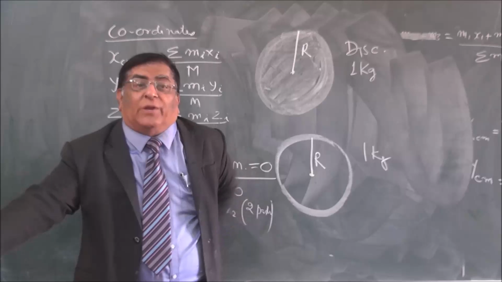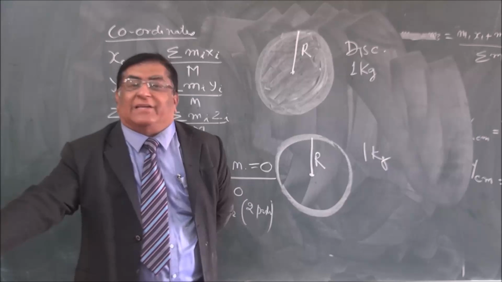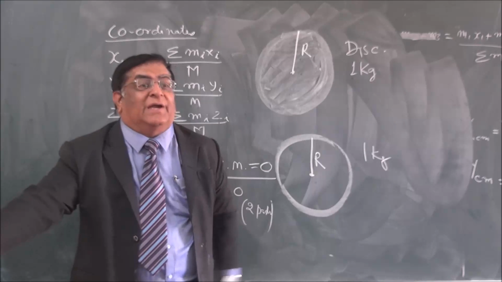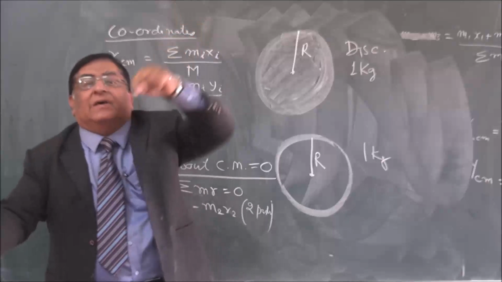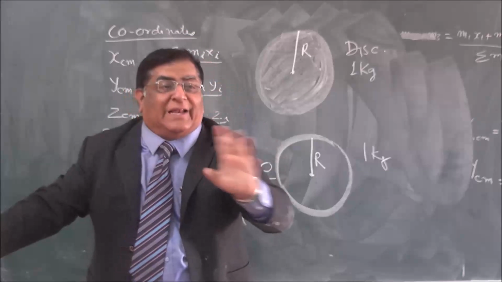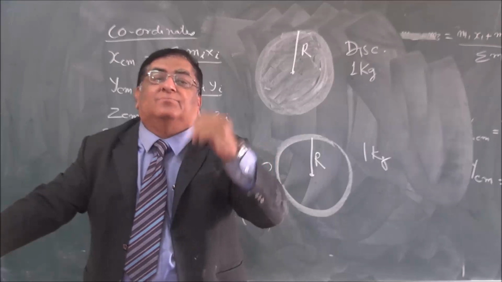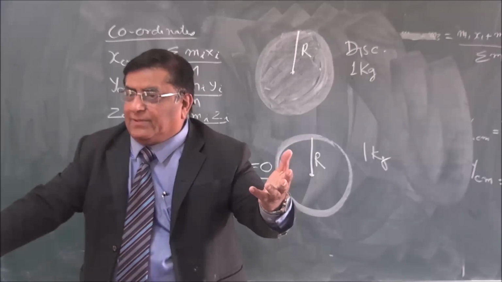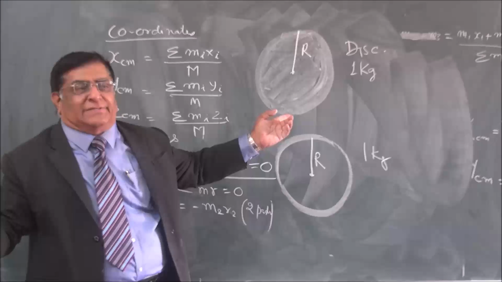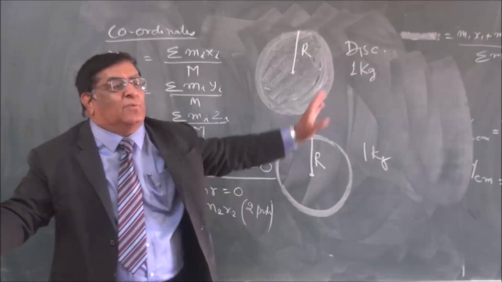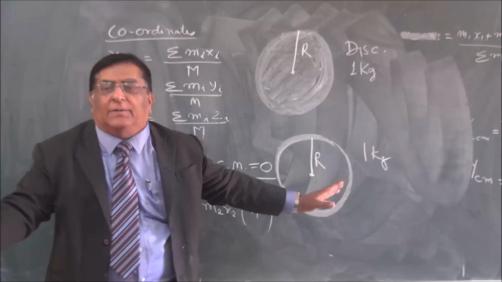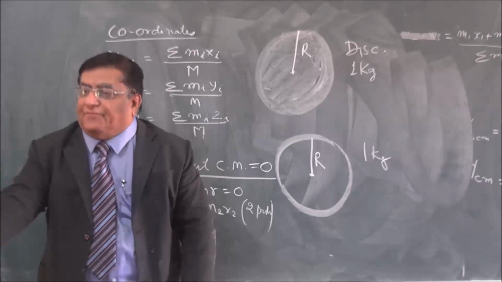Which goes on rolling? Ring. It cannot change its condition of motion. It maintains its condition of motion for a longer period. So I declare its moment of inertia is larger. But both have got the same radius. Both have got the same mass. Why is it so? Because the distribution of mass is different.